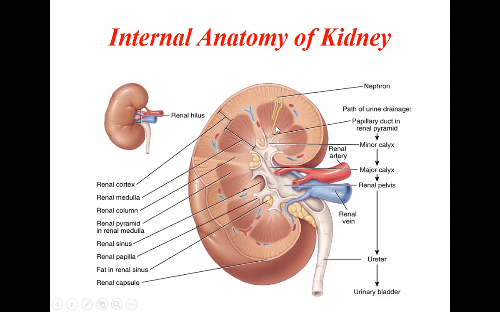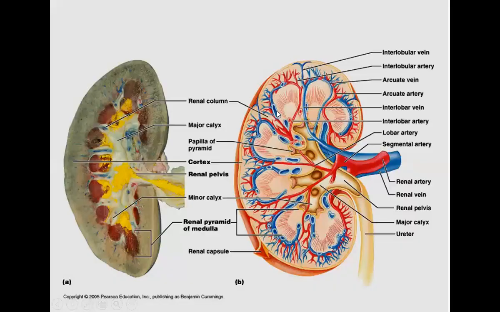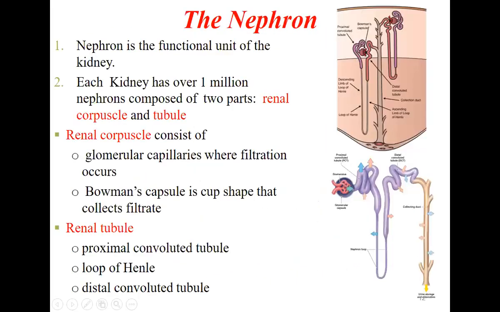So this is the structure of the nephron in the kidney. Now we are talking about that nephron. This is how it looks. This is one nephron. The structural and functional unit of the kidney is the nephron. This is the smallest structure. Each kidney has over 1 million nephrons. As I said, there will be a minimum of 1 million nephrons.